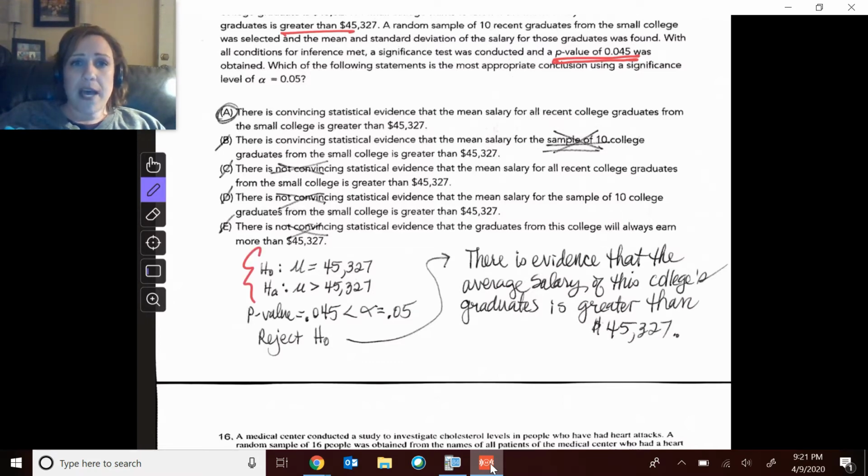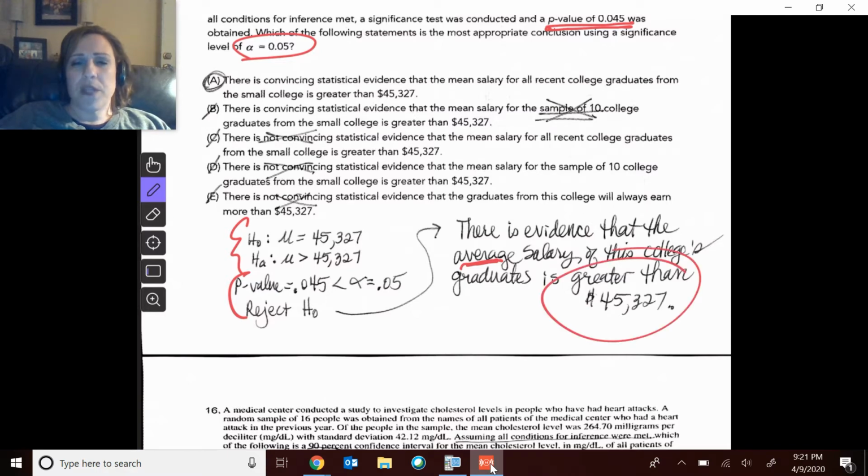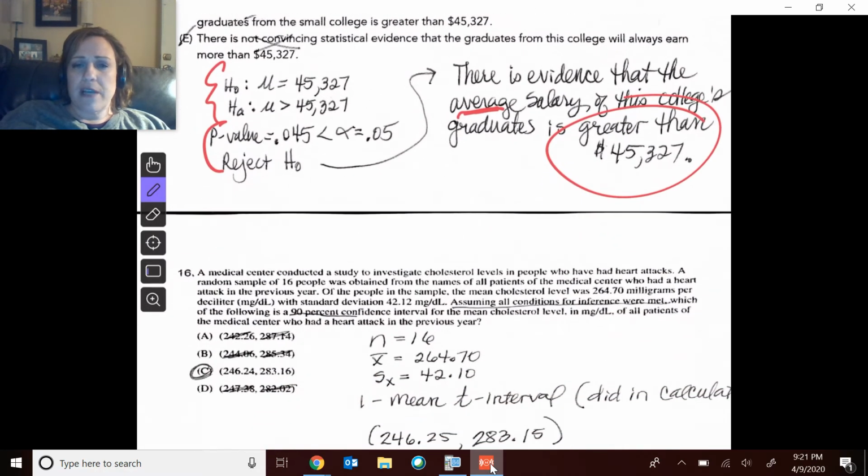We have our p-value, so I'm just thinking through the test process. Is our p-value less than alpha? They did define alpha, 0.05. So therefore I'm going to be rejecting H0. That p-value is low. Reject H0. So there is evidence of HA. There is evidence that the average salary, remember we're making a claim about average, not individuals, is greater than that number. So that was what A said.